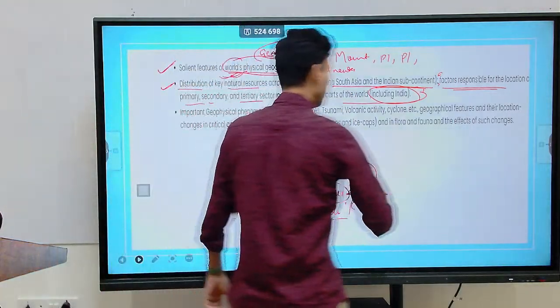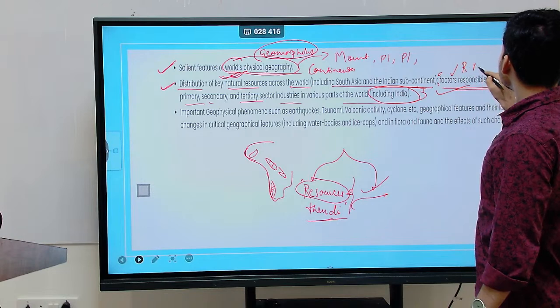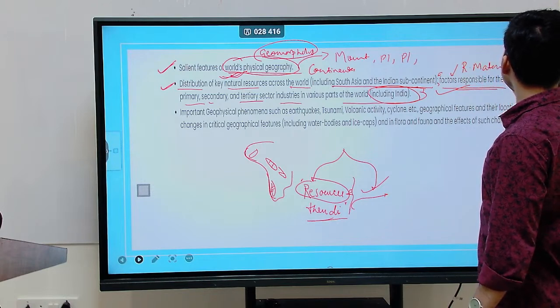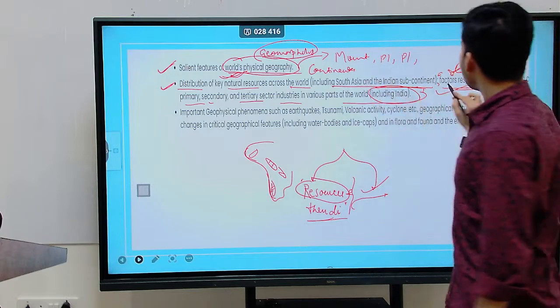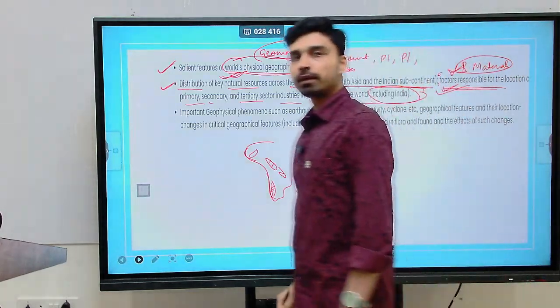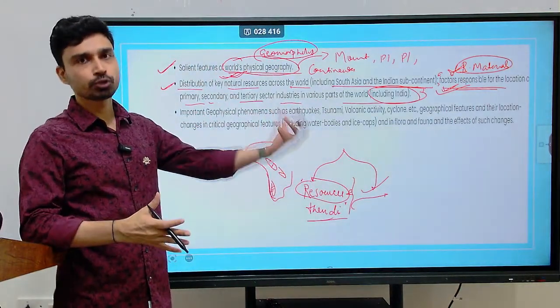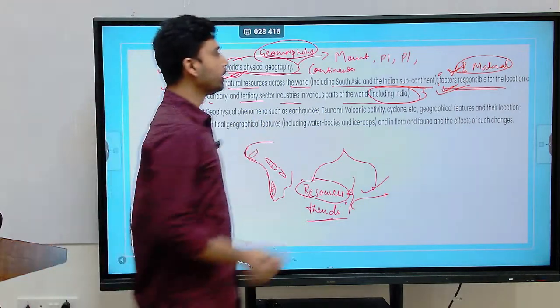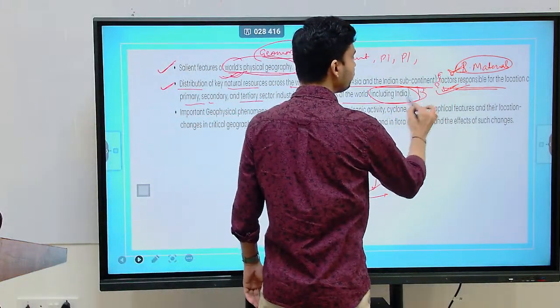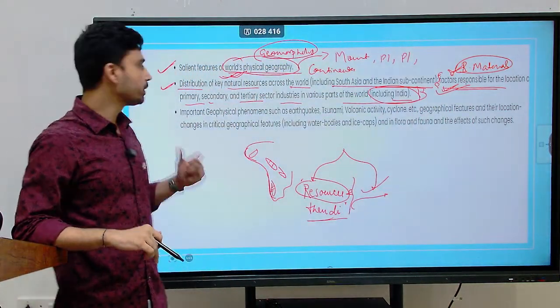Once you are able to understand the location factor, one very important factor that comes is what we can call raw materials. When you're talking about the raw materials, the distribution part can be covered here as well. That means you do not have to focus specifically on the distribution of raw materials and resources across the world and then go on and study the location factor. You can do all these topics together at the same time. So that will be your economic geography.